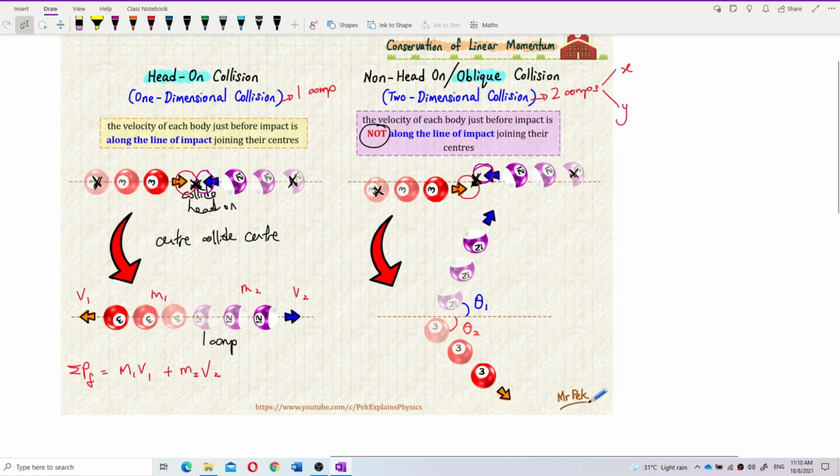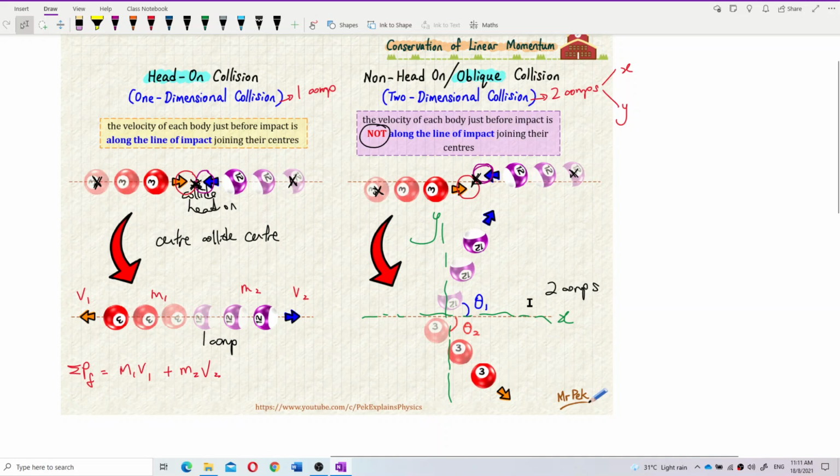So they collide slightly at the side. After that, these two balls will be reflected sideways. They will have angles after collision. It will have two components, let's say we have x, and we also have y components. You see that it will have an x component and a y component.